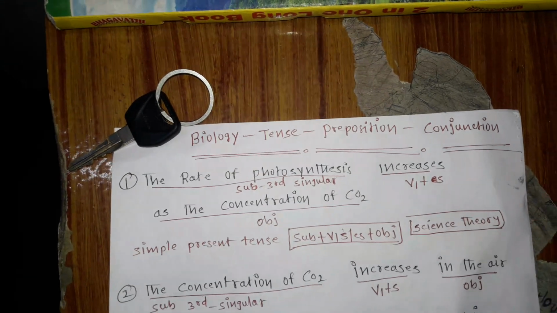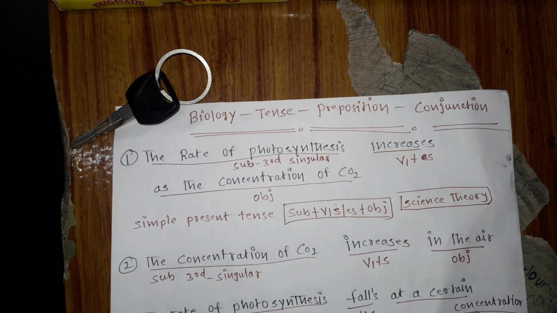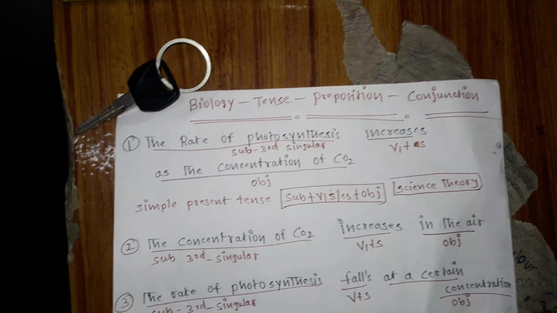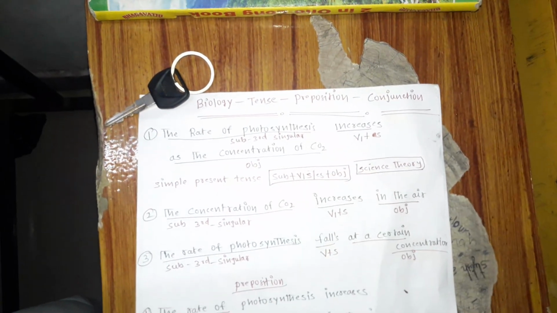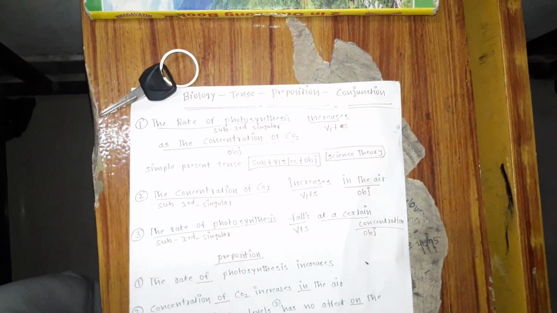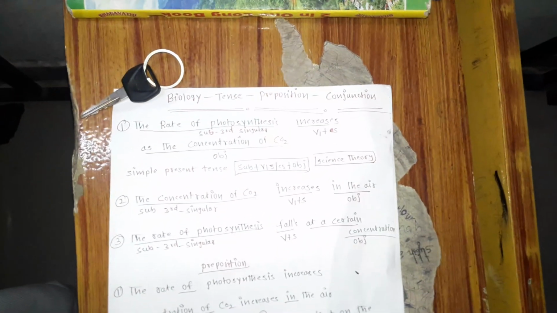Don't think that Sita comes to school daily. In this sentence, Sita is a subject. It is only a simple word. But now we are taking the phrases, so it comes under the phrase. The rate of photosynthesis is a phrase. I will make a separate video for the phrases, because it is again a big topic.